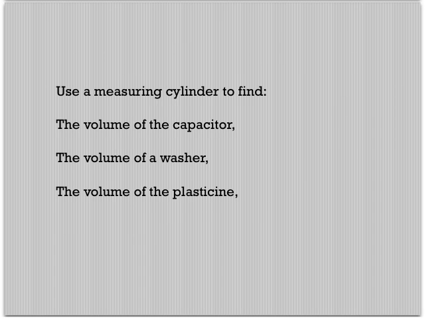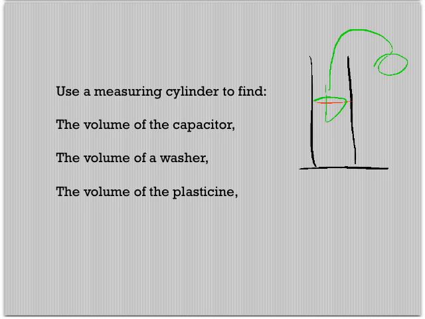Using a measuring cylinder to find the volume of the capacitor, the volume of the washer, and the volume of the plasticine. Okay, so important thing here, you have a measuring cylinder with a certain amount of liquid in it. Okay, you then add an object. So we have an object and we place it into the cylinder. Then the water level is actually going to rise from the original, and that change in height will be the volume of the object. Okay, and remember 1 milliliter is the same as 1 centimeter cubed.